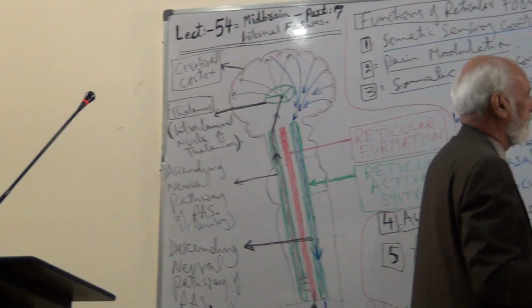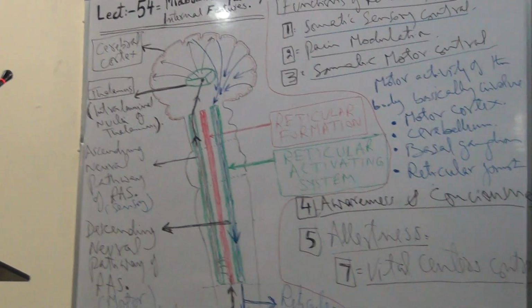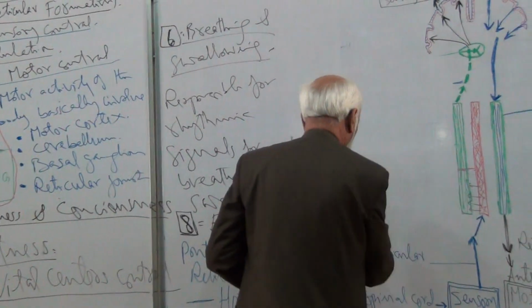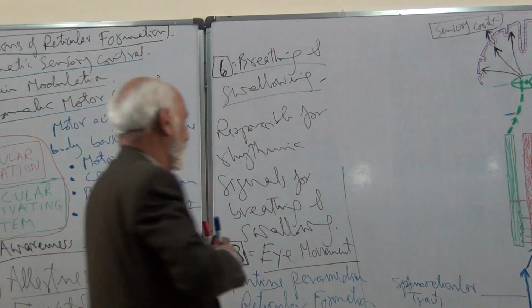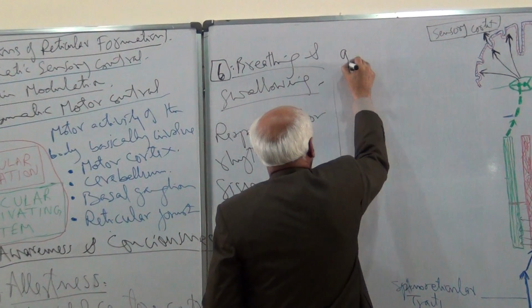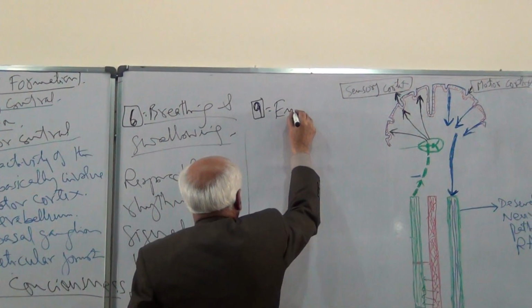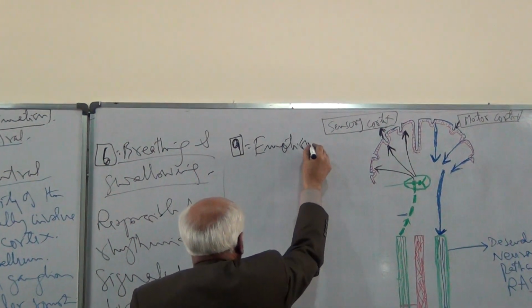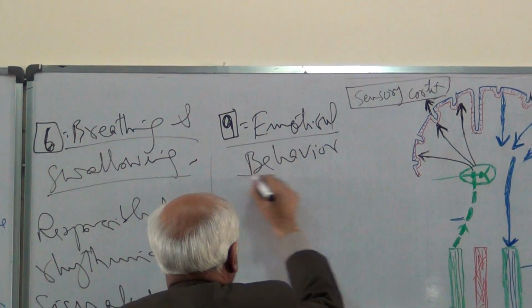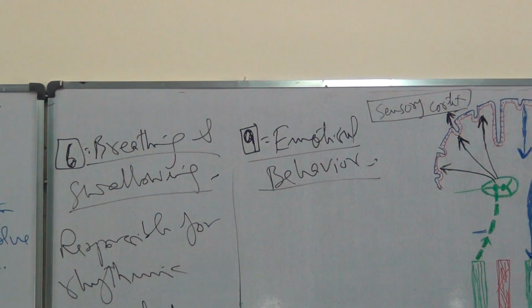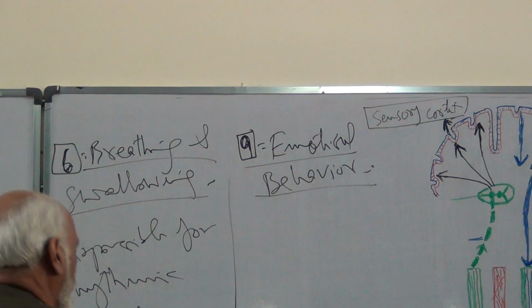Number 9, emotional behavior of the individual. Now, what is involved in emotional behavior?